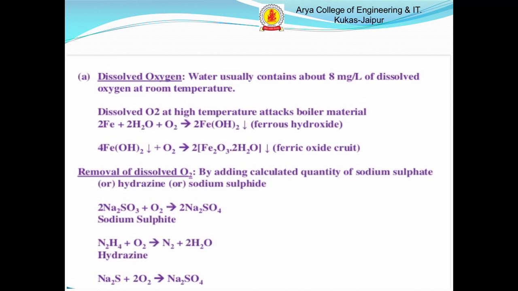First, dissolved oxygen. Dissolved oxygen at high temperature attacks the boiler's materials: iron reacts with water and oxygen and converts into ferrous hydroxide. Ferrous hydroxide further reacts with oxygen and converts into ferric oxide.